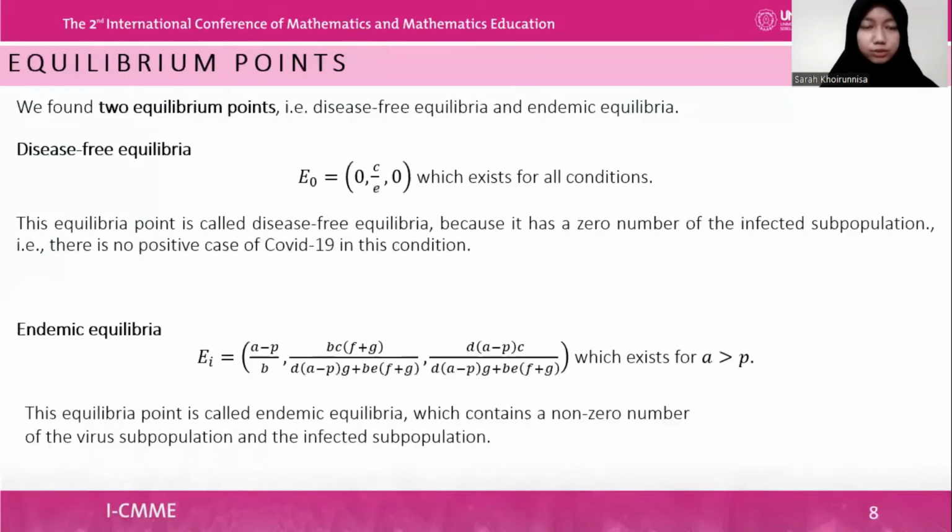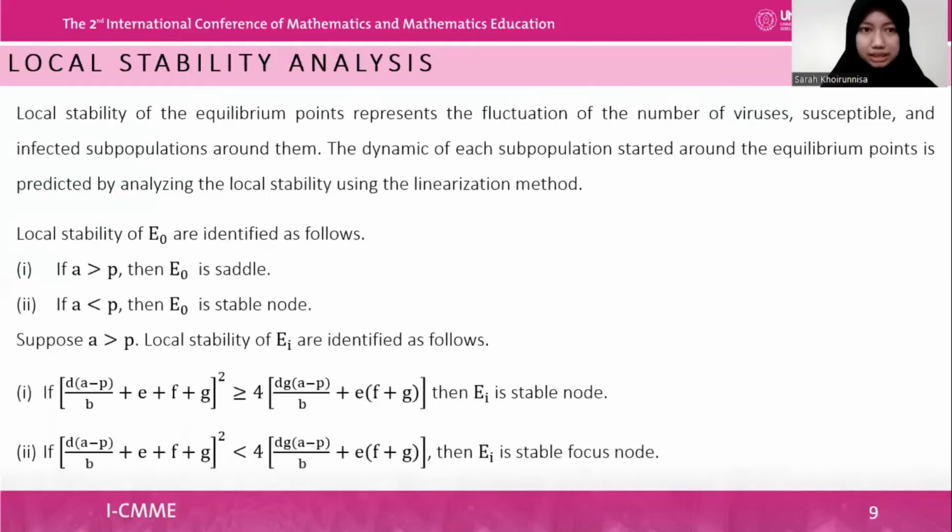We found two equilibrium points. The disease-free equilibria, E0, which represents the absence of endemic in a very long time, exists for all conditions. And second, the endemic equilibria, EI, which represents the existence of endemic in a very long time, exists for A greater than P. The local stability analysis for E0 is identified as follows. If A is greater than P, then E0 is a saddle. If A is less than P, then E0 is a stable node.